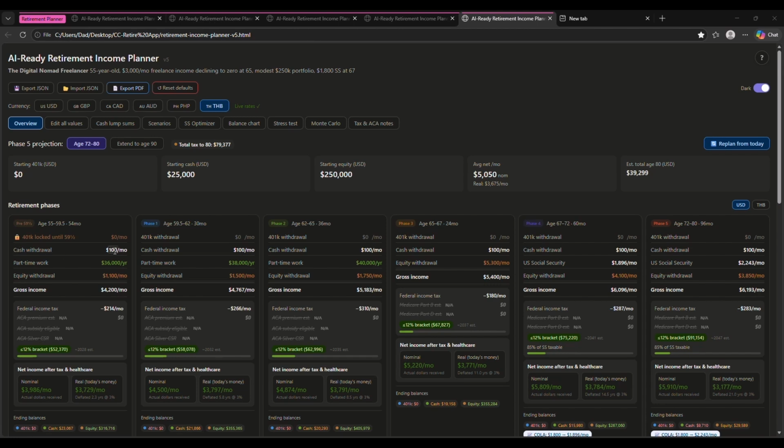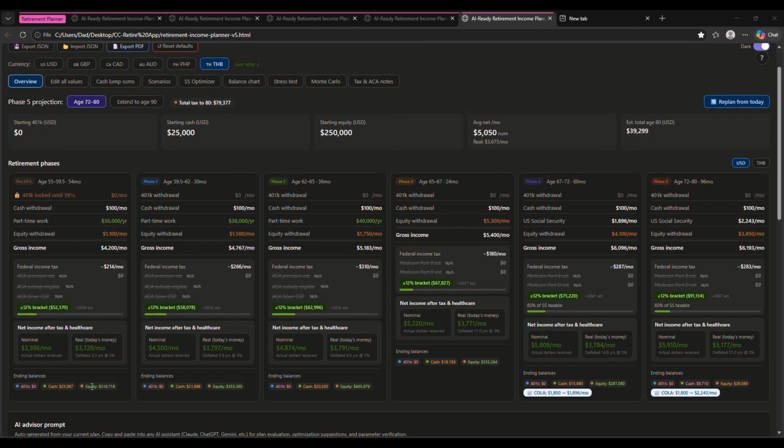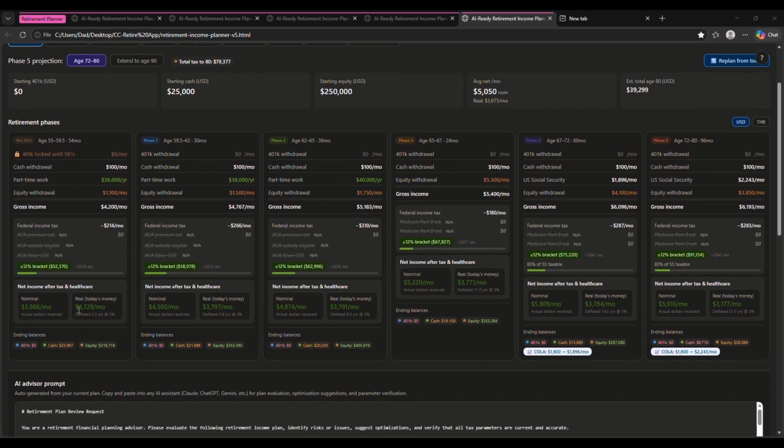For example, a little bit of cash, the part-time work, and a small amount of equity in the first several years to bring the income up to around $3,700 a month. So he's actually earning $3,000 a month, but we've managed to bring that up to $3,700 by using some of the equity.